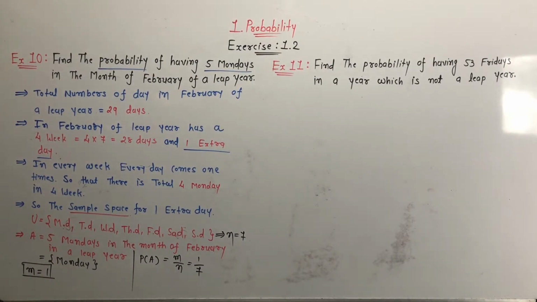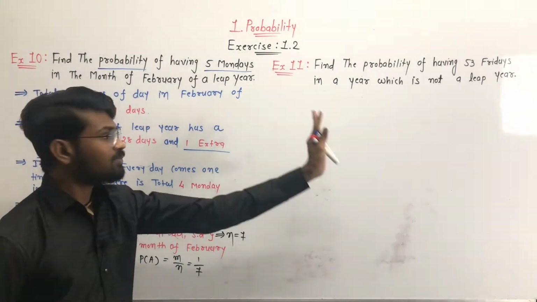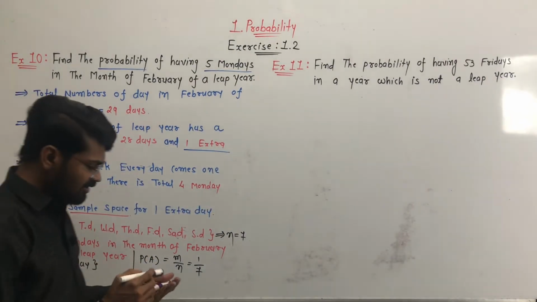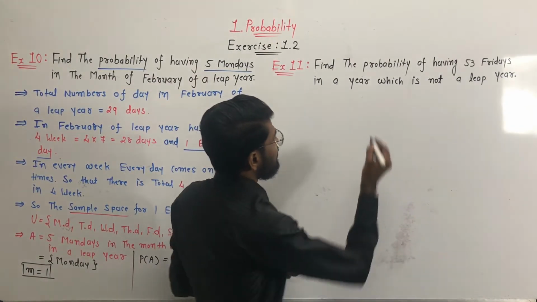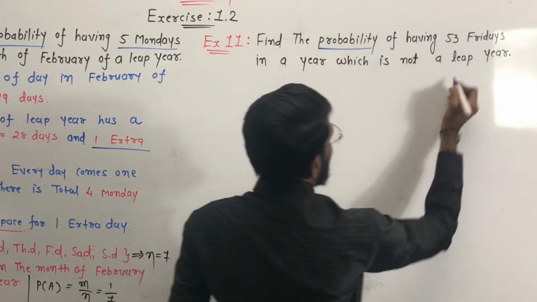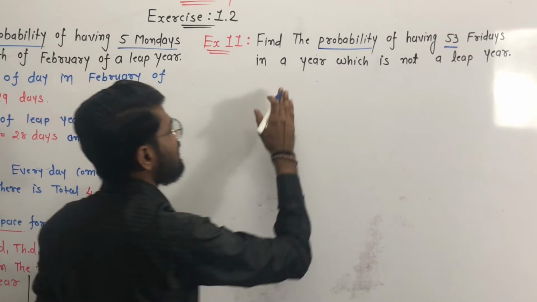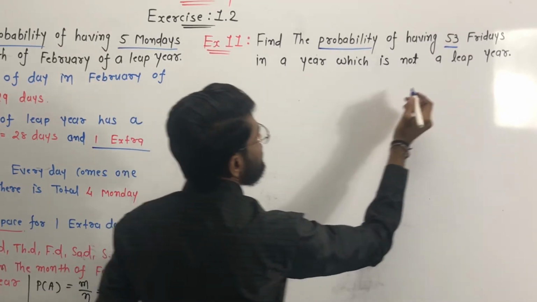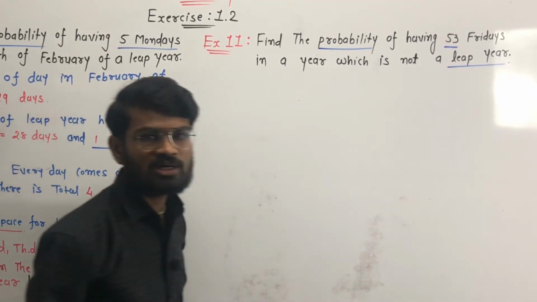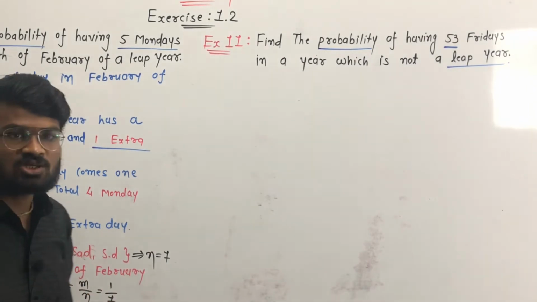Now we come to example number 11: find the probability of having 53 Fridays in a year which is not a leap year. So this year is a normal year.